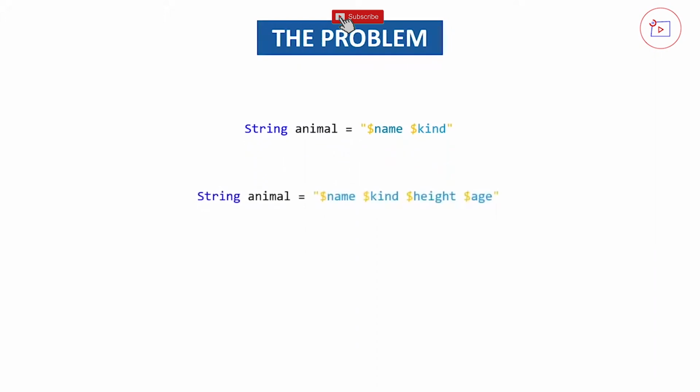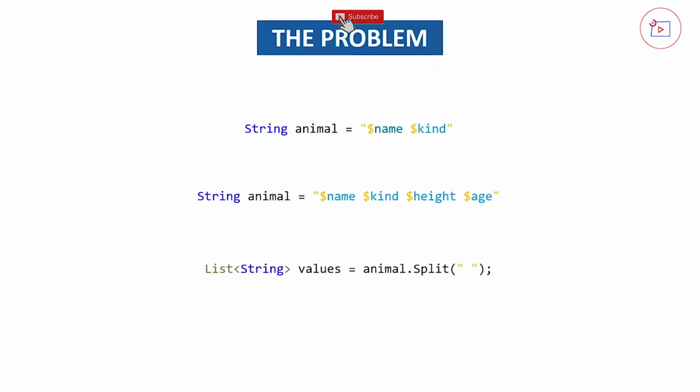And the only way to get these values out is with this split method. The problem of this split method in combination with the values in a string is that we don't know which way these values are ordered inside the string. Of course we do know now, but let's say you're building an application and 5 weeks from now you would need to see where the age is. Now I can see that it's at place 4, and I would have to look back at how I added it to the list and then see, oh, it's on place 4, and then I have to use the square brackets and use the 4 to get the value out.